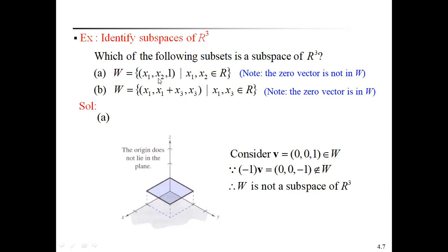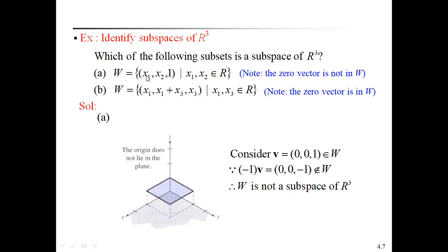See, in the first example, the zero vector is not in W. Why? Because in (x1, x2, 1) the third component is 1, and we can't replace the 1 by 0.